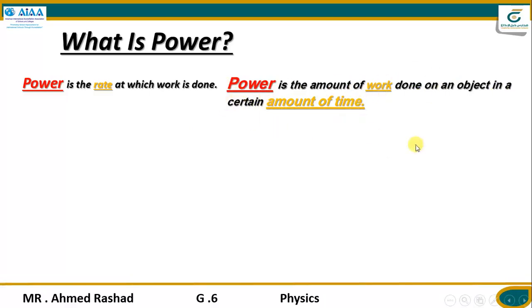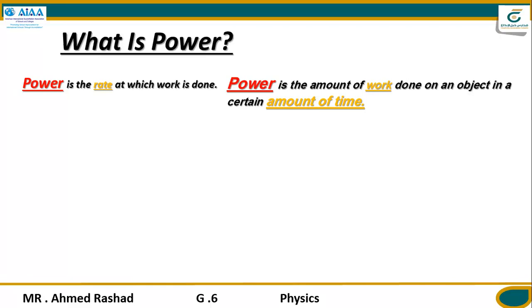And actually power is a vector quantity, not a standard scalar quantity. So just like work, power is a vector quantity that is calculated by strength and direction. Work has a force and a direction of motion.